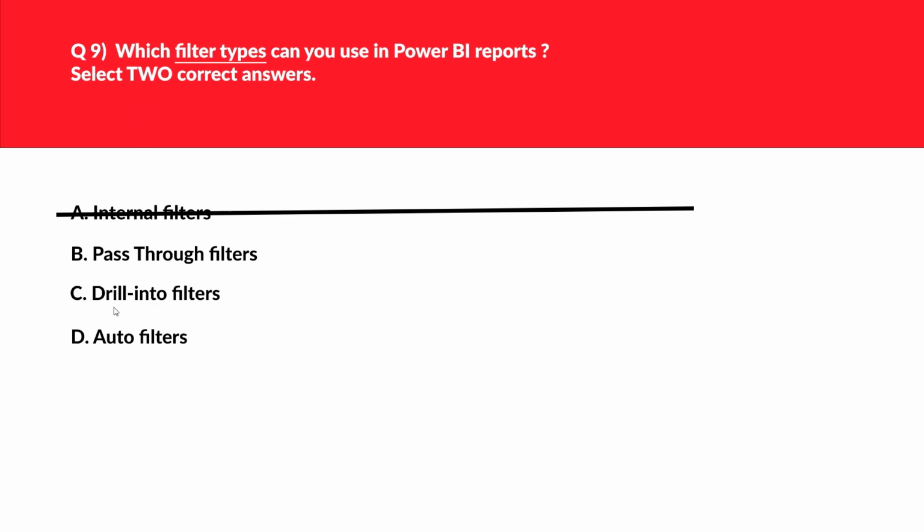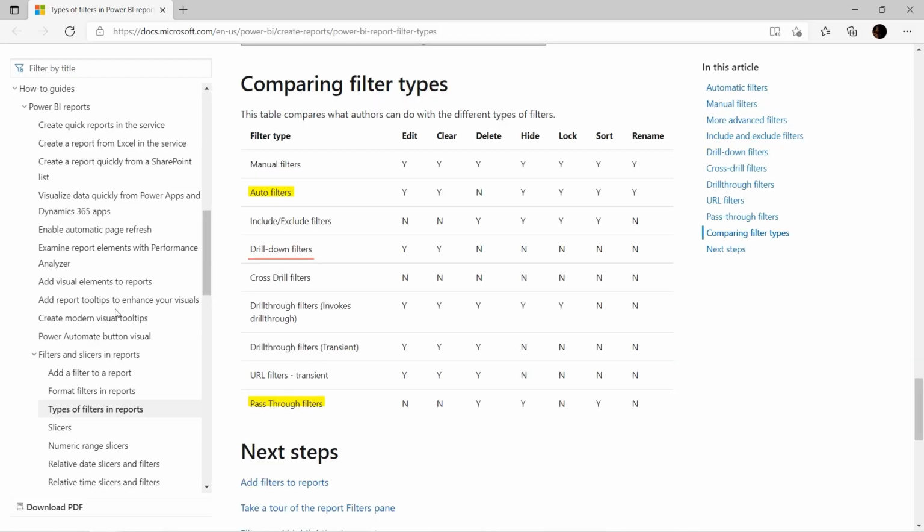Let's look at option C, that is drill into filters. There is no drill into filters, instead there is a drill down filter in Power BI reports, hence we'll reject this option as well. Auto filters, as the name suggests, are automatically added to the visual level of the filter pane when building a visual. Seems like we got our two correct answers. And if you look at the official documentation as well, these are the supported filter types. There were auto filters or automatic filters, and we have pass-through filters, and the incorrect one was drill down filters. There was something else instead of drill down.